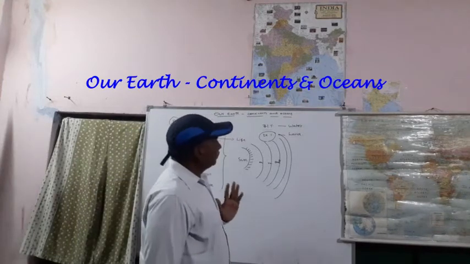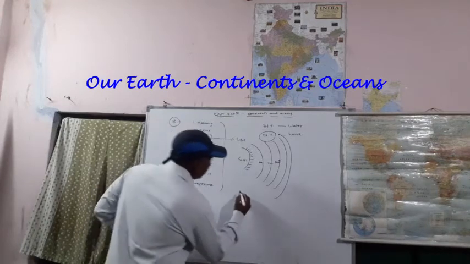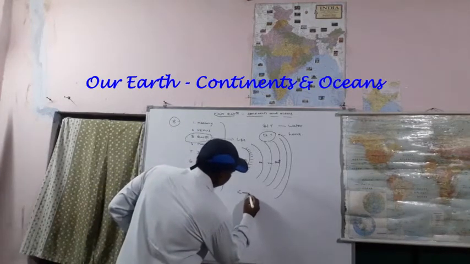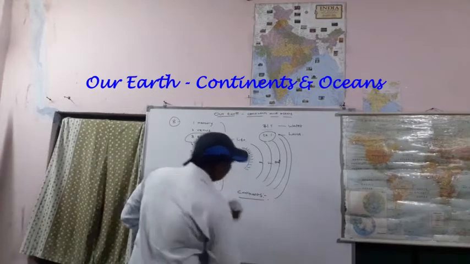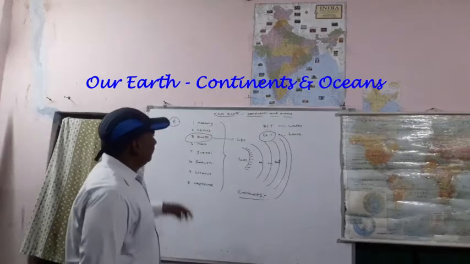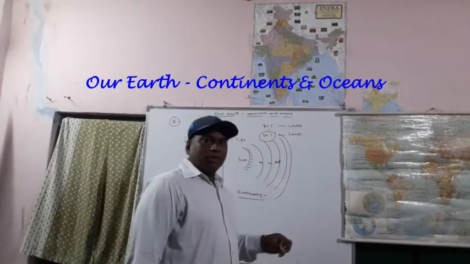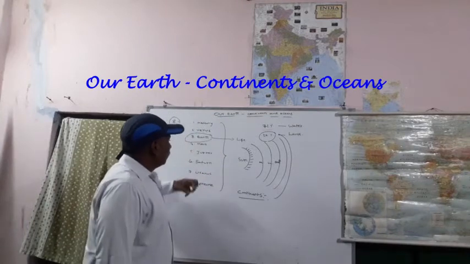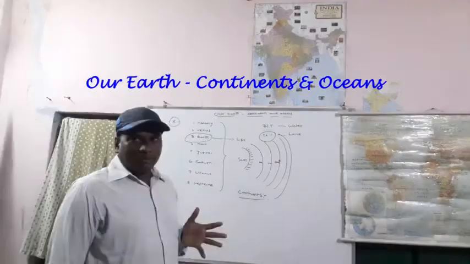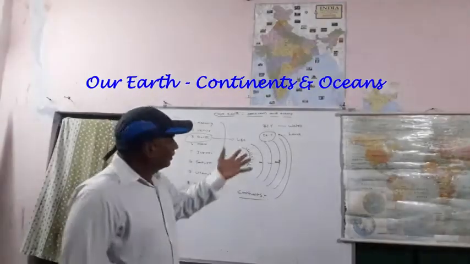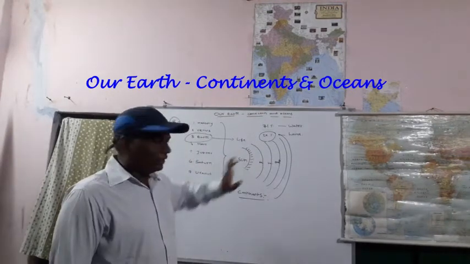Let me explain about continents. First of all, I explained to you about Earth. Earth is one of the planets. 71% water we observe on Earth, and 29% land is there on Earth.